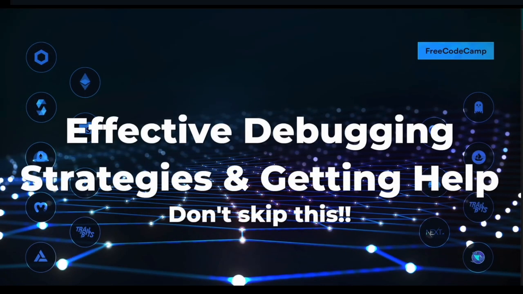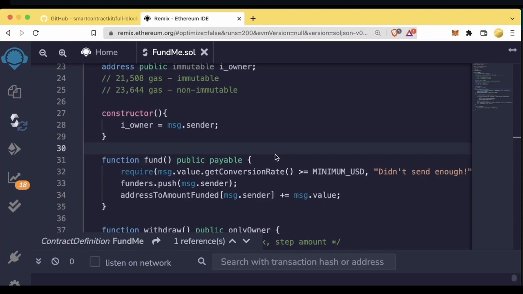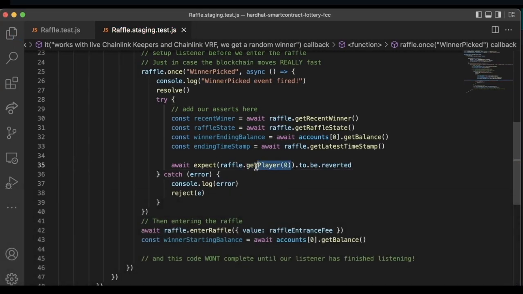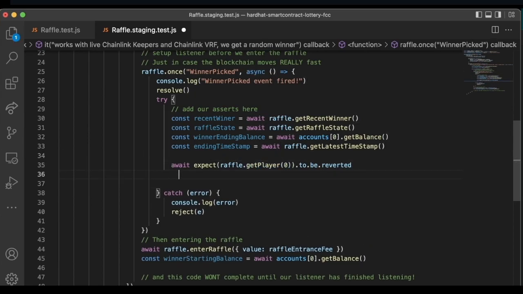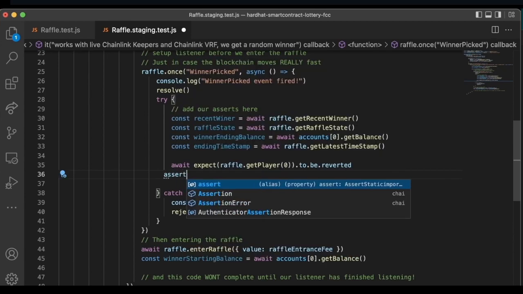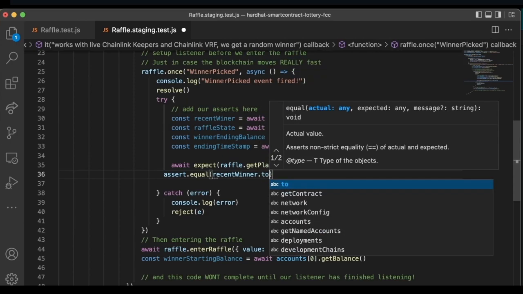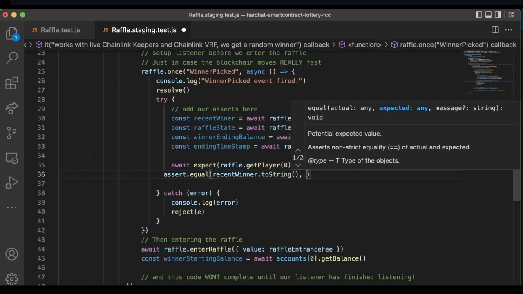So far in the 32-hour video from Patrick Collins, we've already worked with Remix. We've built our first smart contracts and we have deployed contracts with Remix. Well, it's time to use what grown-ups use. Time to start with VS Code. Get it set up, learn to use it, and you will start learning about the Ether.js library and writing JavaScript code. So get ready, this is going to be fun, I promise. Enjoy the next 3 hours with this video.